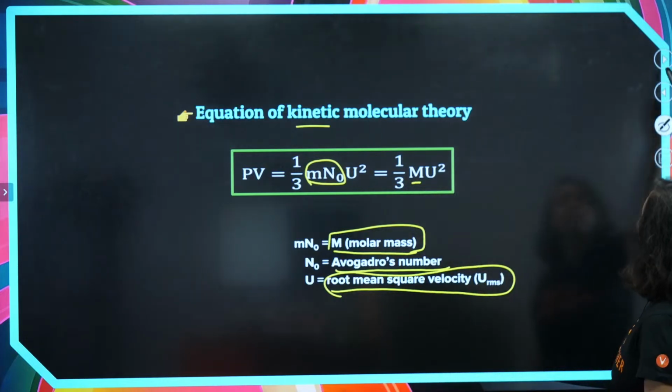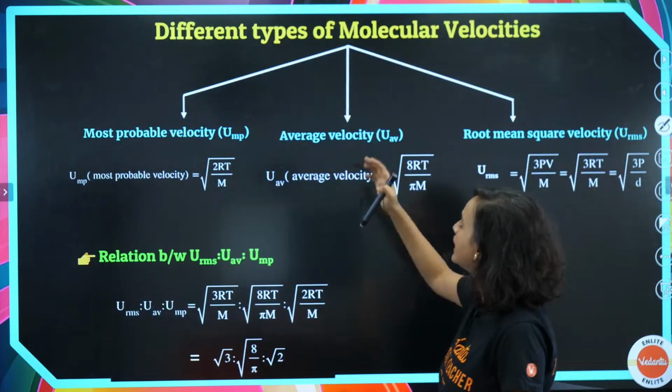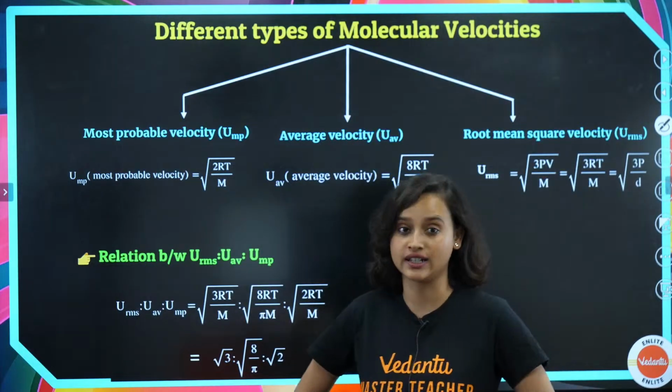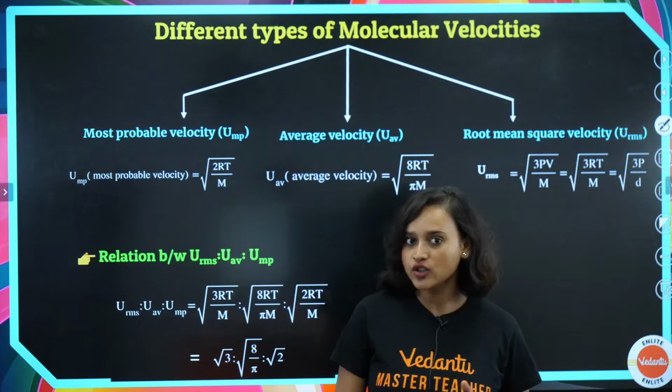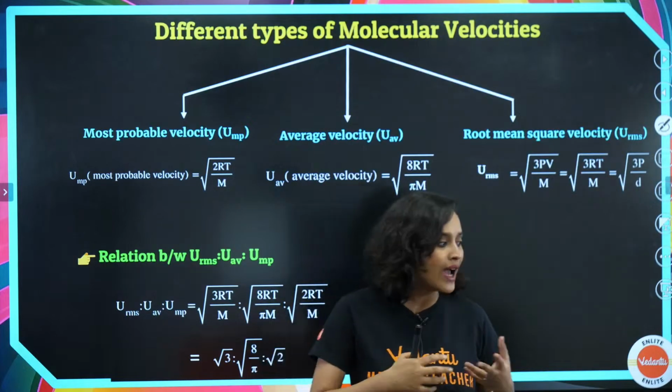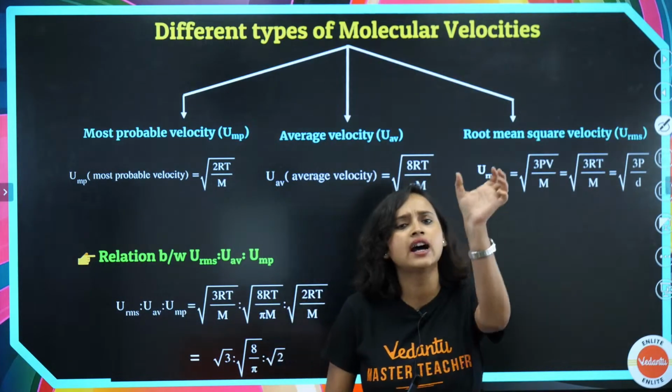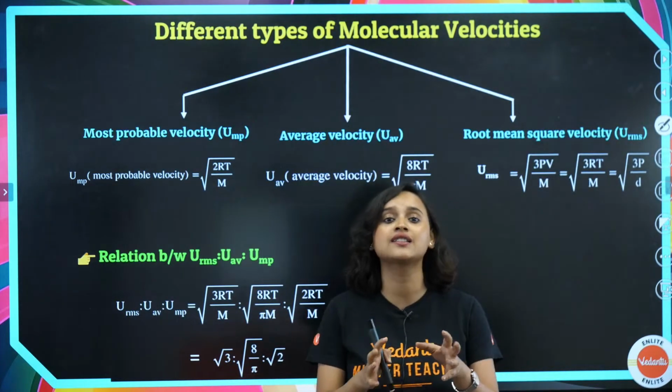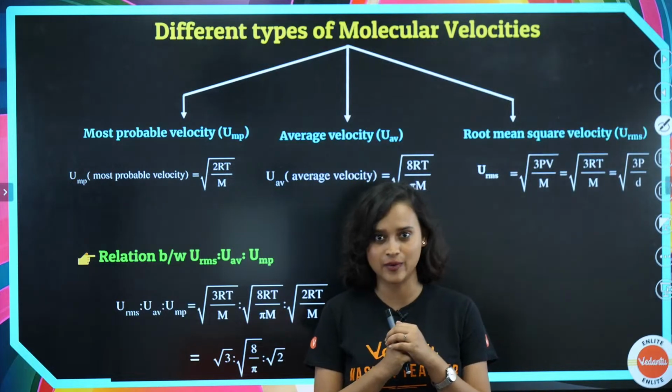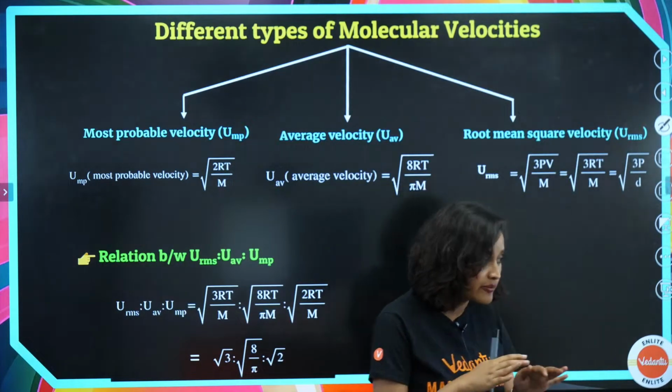Now moving on from here, let's also understand that there are different types of molecular velocities. Kinetic molecular theory: I just told you why we have added the term kinetic, because we know that the gas molecules are not sitting and chilling at one place. They're constantly in movement, right? They're moving.